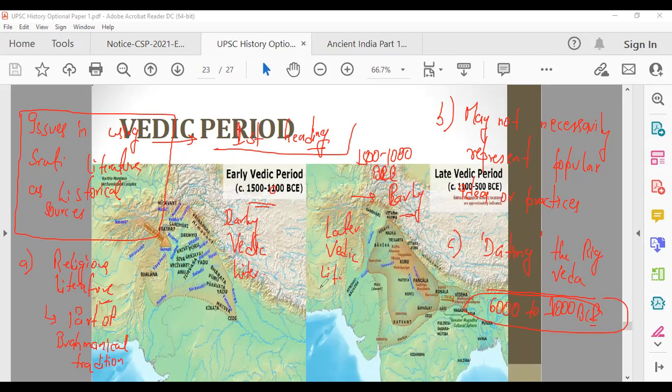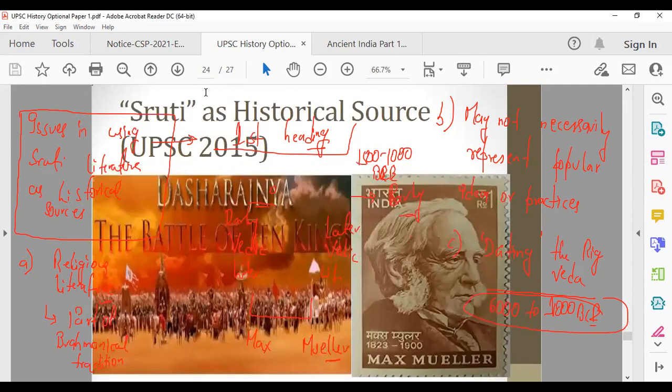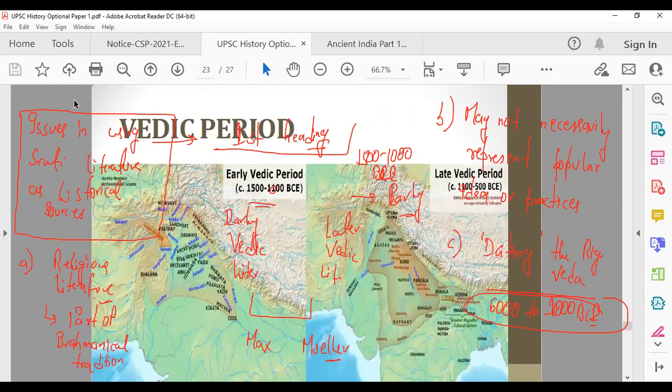And how do we know this? This we know via the study of Max Mueller. Max Mueller was a German scholar and he deduced it. He was very much interested in Indian culture. That's why even when you read IR in GS paper 2, you have to talk about this guy, Max Mueller. He's acting as a link between India and Germany, right? Cultural links.